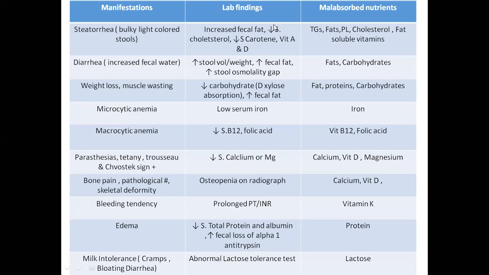Roll number 73 can answer. Intrinsic factor deficiency.